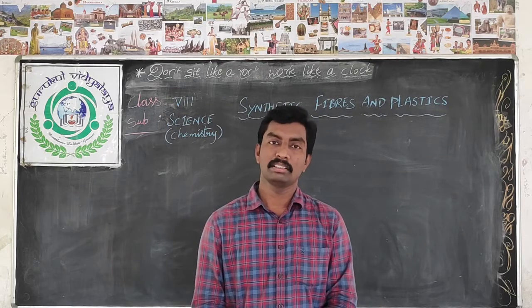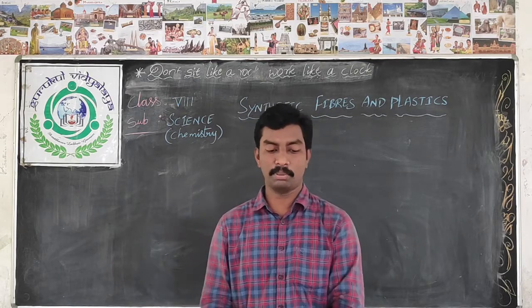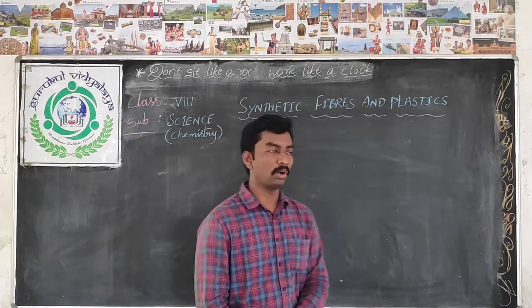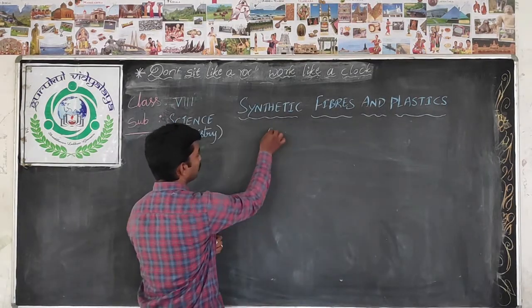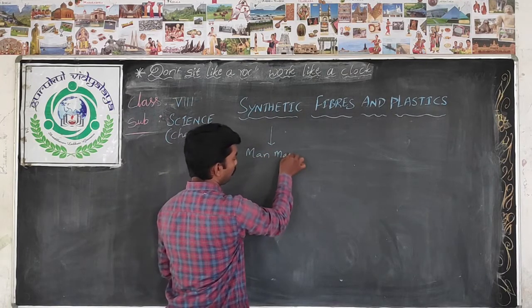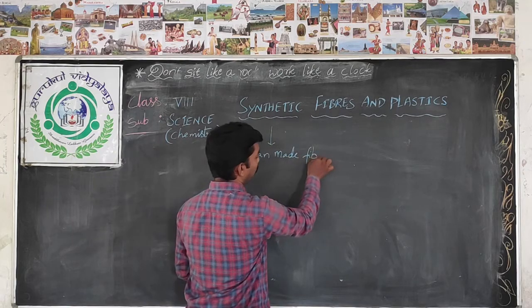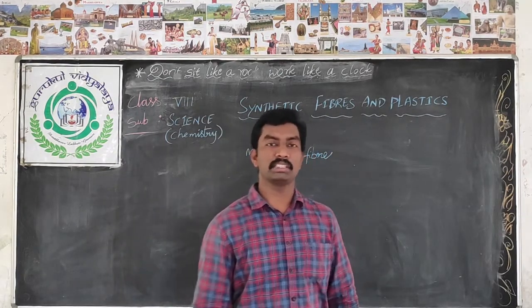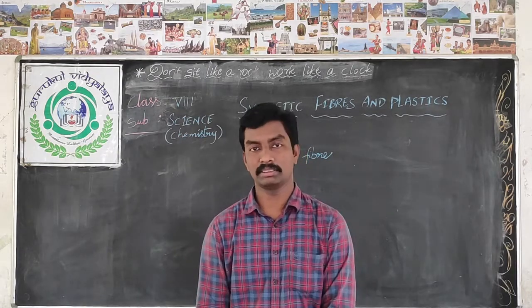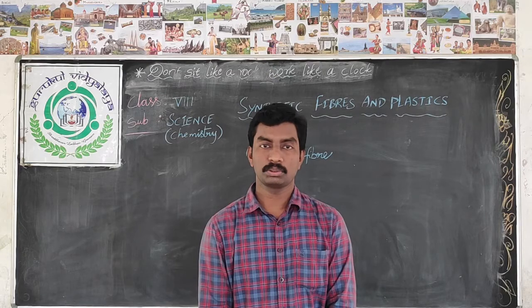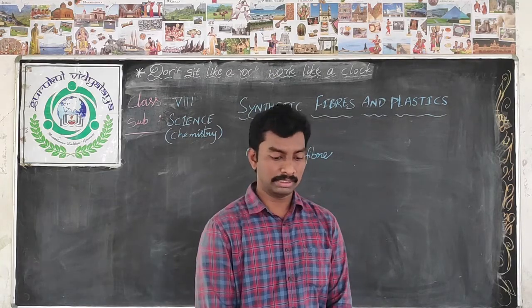Okay children. So first, synthetic fiber means man-made fiber. Why? Because it is manufactured with the help of human beings, by taking some petrochemicals. About that you can learn.